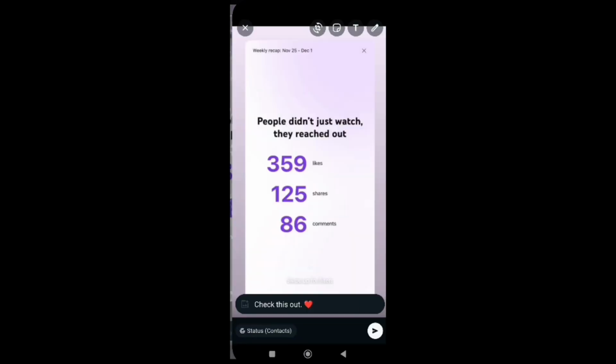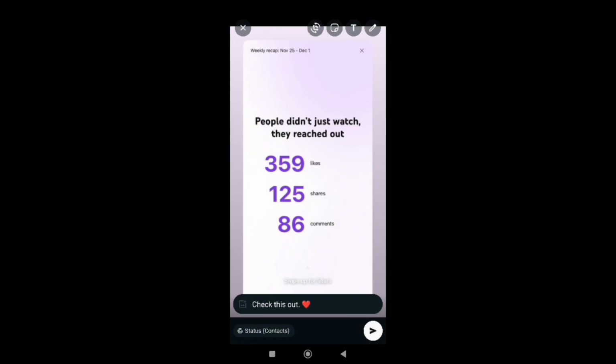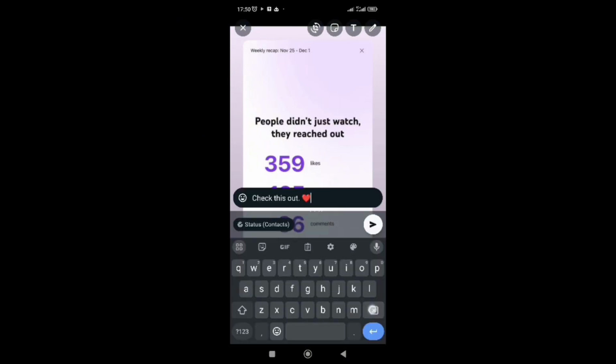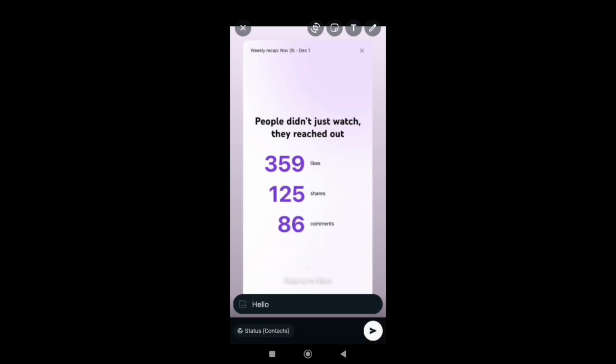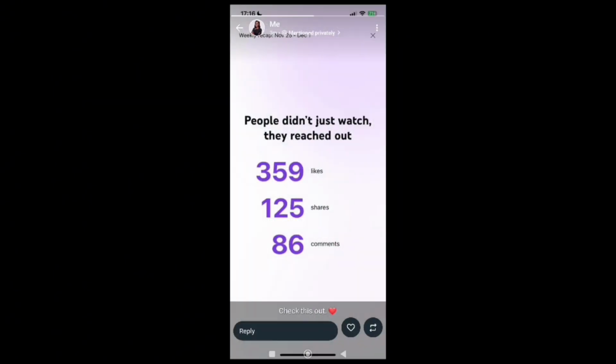So when you see the button at the bottom right, that's like an arrow, that's what you click on to repost. You can repost it, change the caption and post on your own status. You can also like the status where you were tagged or mentioned, and it's quite easy. Once you're done, just click on the arrow to send and you're good to go. So that's how it works. Now you can see how it's done, right? Very simple, very easy. Try it out.